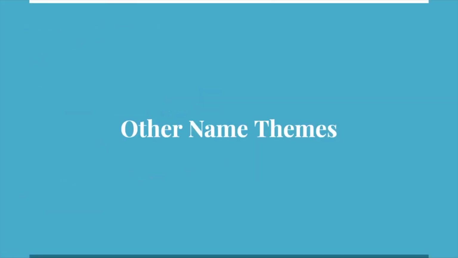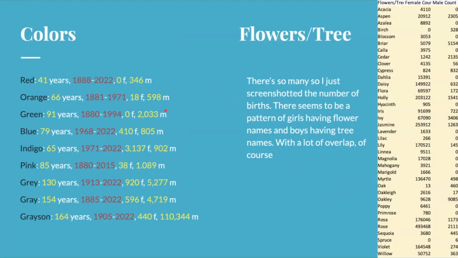I also have some other name things that we can look at, and I'm not going to read all of these out either, but with colors, I took red, orange, no yellows, green, blue, indigo. There were no purples, pink, gray spelled the British way, and Grayson. There's not much to say about these other than that, with the exception of pink, green, and orange, most of them are still popping up, with a few being born in 2022. Gray and Grayson have grown vastly popular in the last couple of years, especially Grayson.